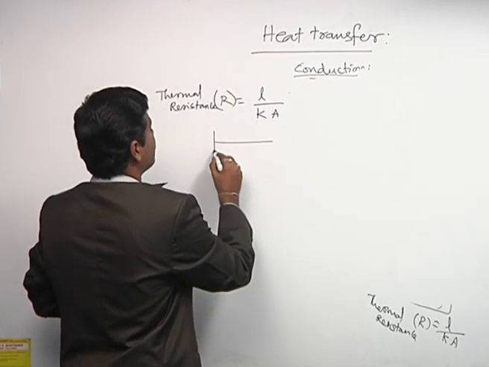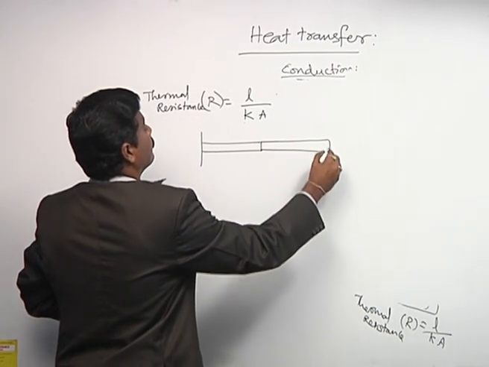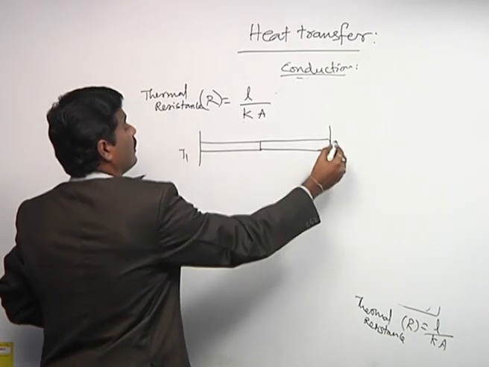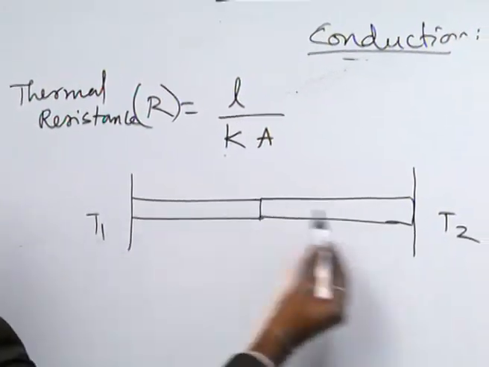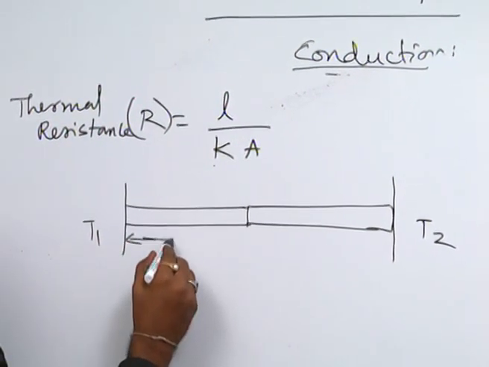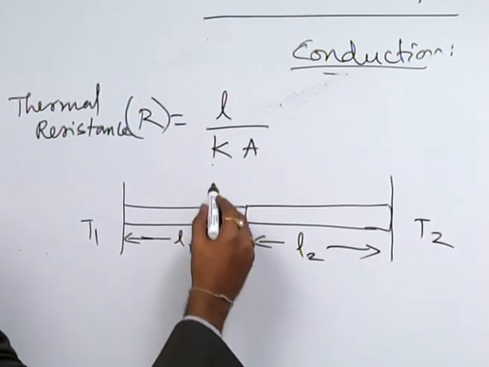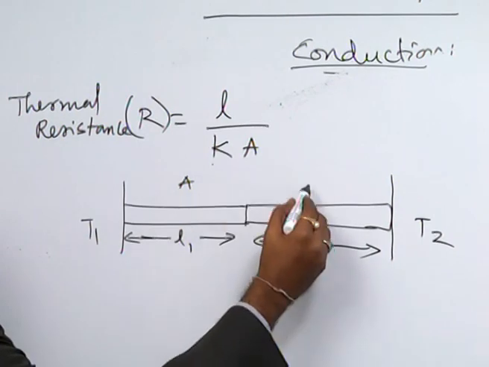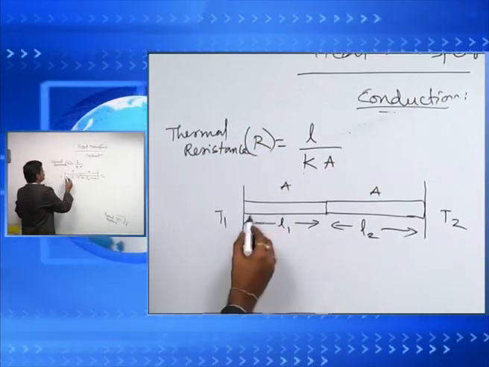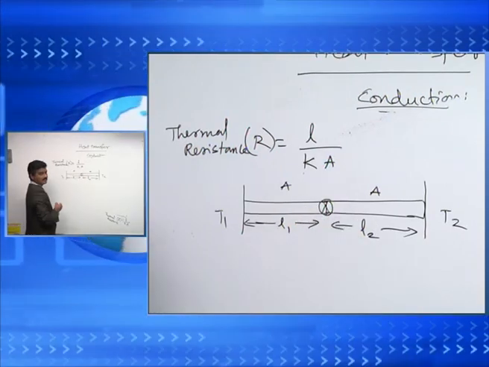There are two metal rods connected. This is our T1 and this is T2. This is the hot body and this is the cold body. They are connected by these two metal rods. Let their lengths be L1 and L2. Our assumption is the area in both cases is the same. Now we are going to discuss what is the temperature formed at the junction of these two metal rods.